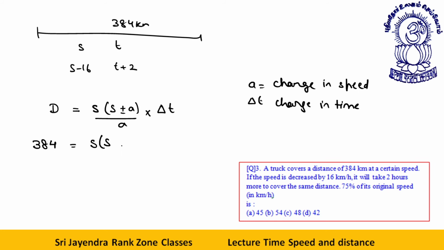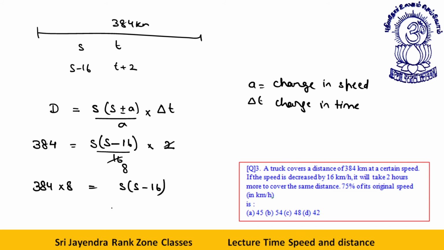So as per the formula, if speed is decreased by 16, S minus 16 divided by 16, the change in time is 2. Okay, the change in time is 2. So far clear? Now you just have to solve this, and the better way of solving this is, look, 2 and 16 gives you 8, so this is 384 into 8 is equal to S into S minus 16.